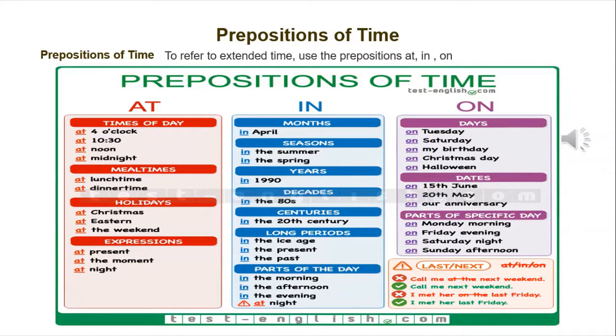And with last and next, you have to avoid using any preposition. Example: call me next week or next weekend, and I met her last Friday.